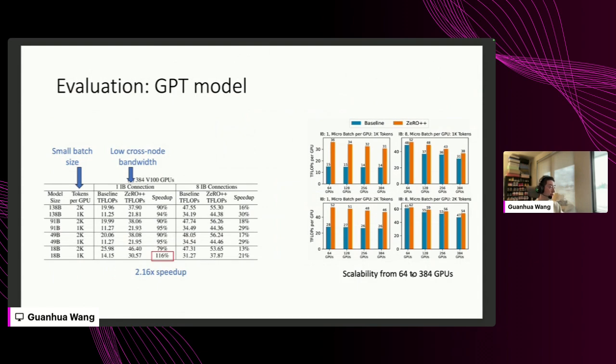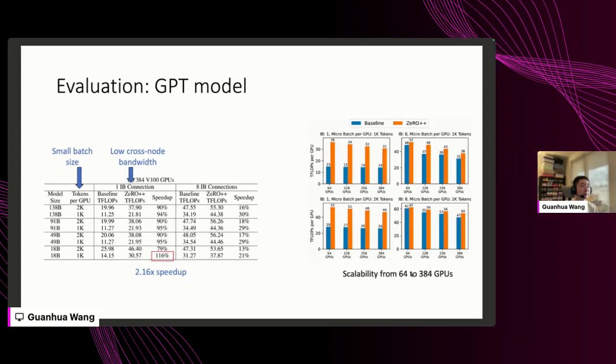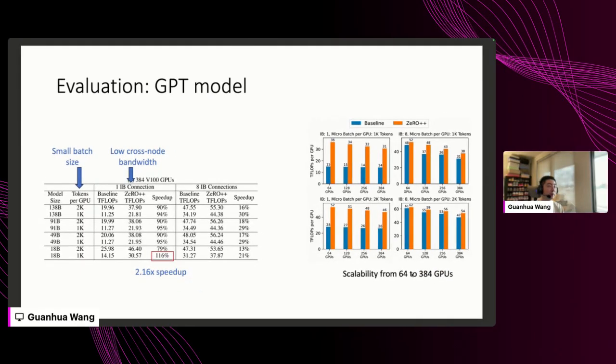Here comes the evaluation part. As you can see in the left-hand side table, we focus on small batch size. Here, the tokens per GPU is just 1K or 2K. And we mainly focus on the second column, the low cross-node bandwidth column, which is 1 IB connection between nodes, which means it's just 100 gigabits per second across nodes.